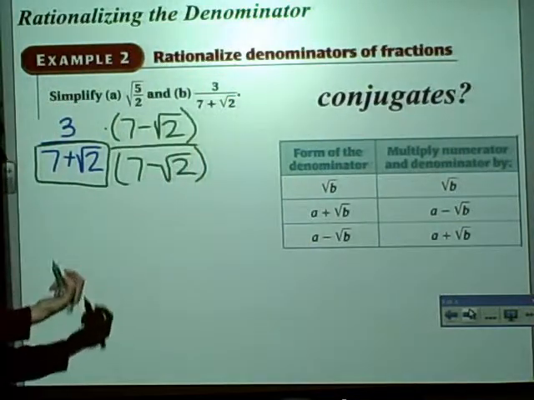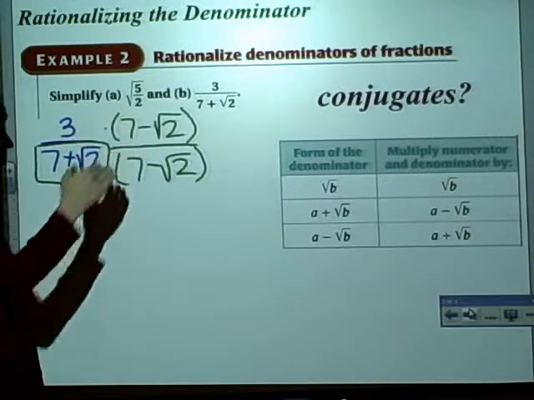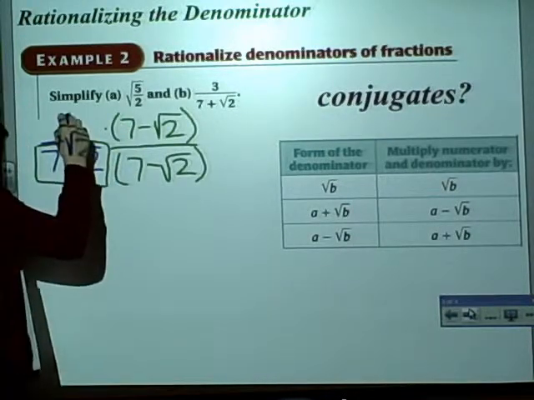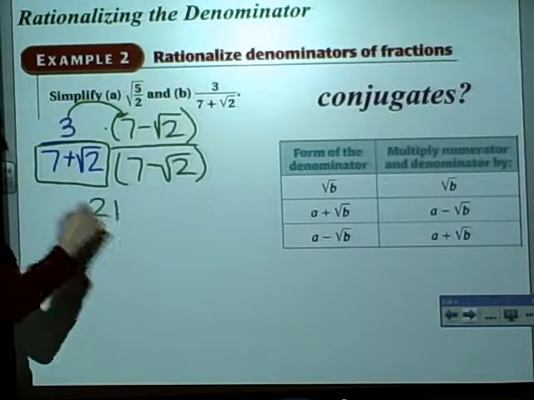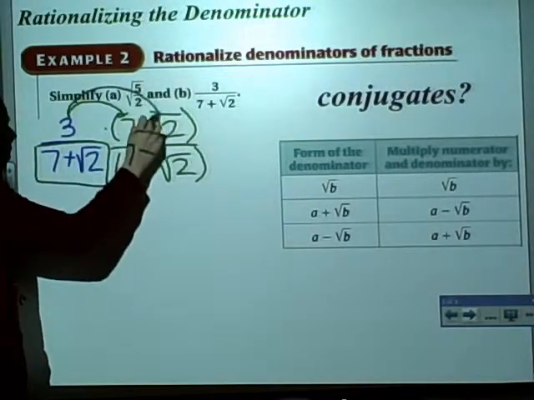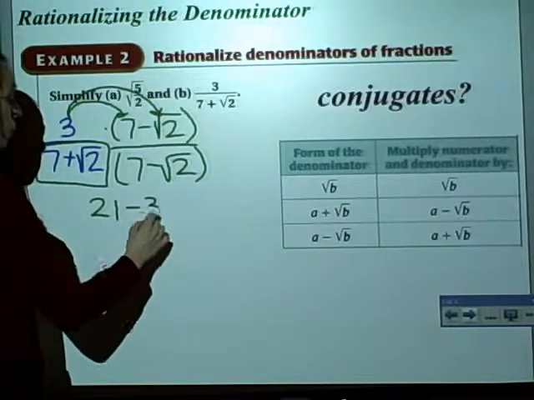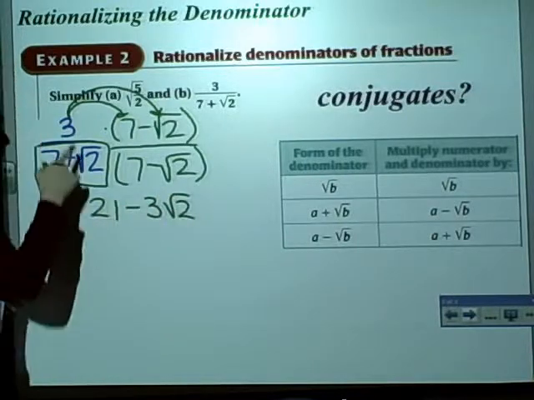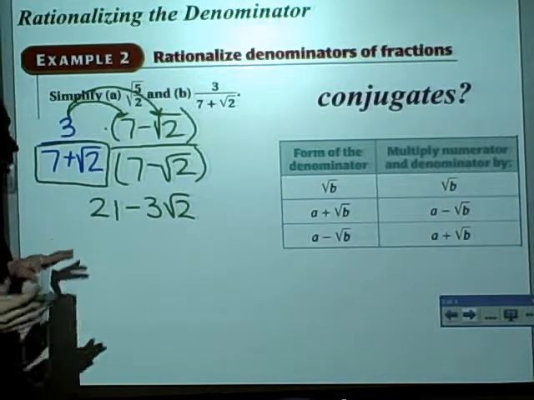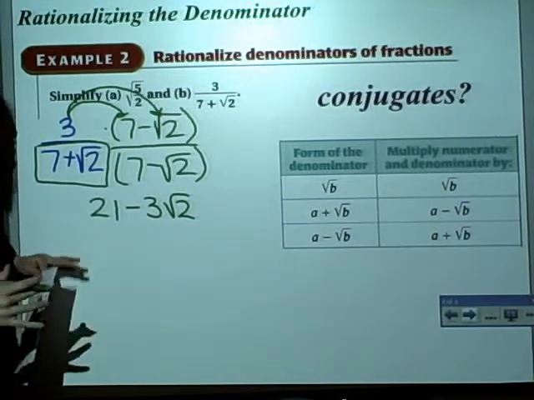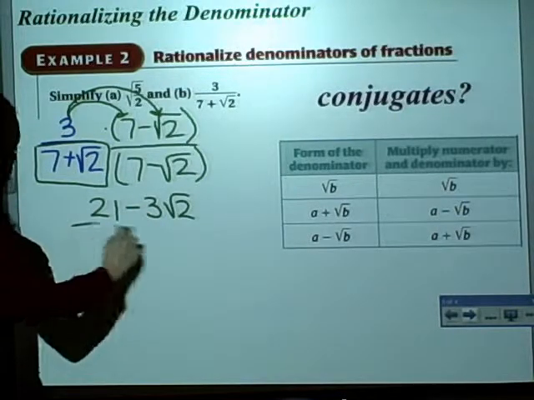Okay, so now we just have to multiply our fractions. We have 3 times something in parentheses. We know we need to use the distributive property. So 3 times 7 is 21. 3 times negative radical 2 is negative 3 radical 2. 3 is different than radical 2. They're different terms. I cannot combine them. I could not say radical 6 because 3 is just a number. So it's got to go in front.